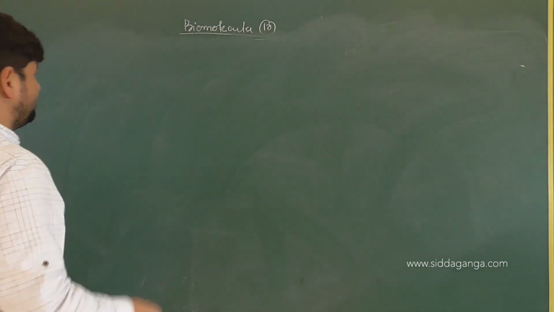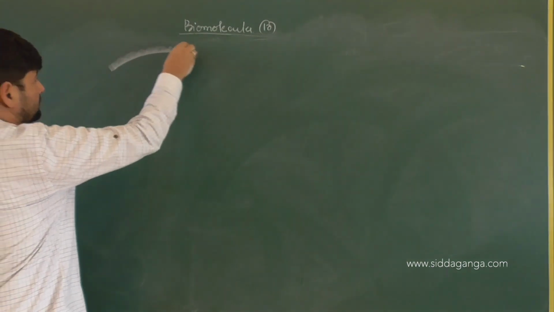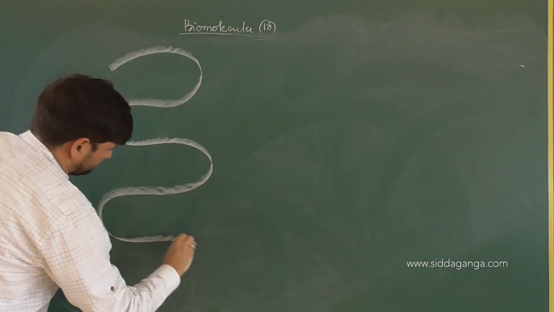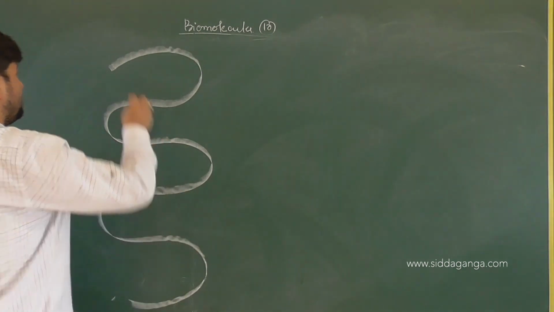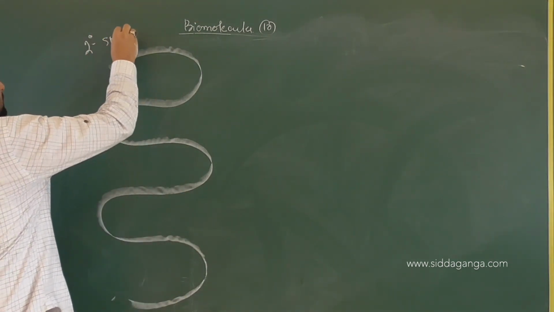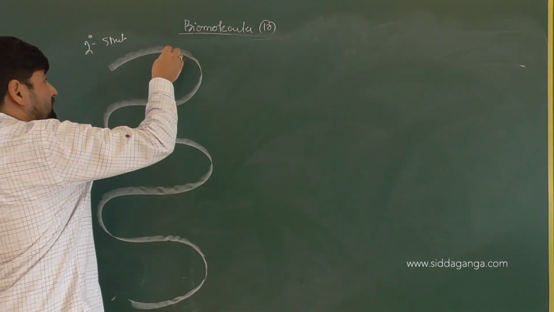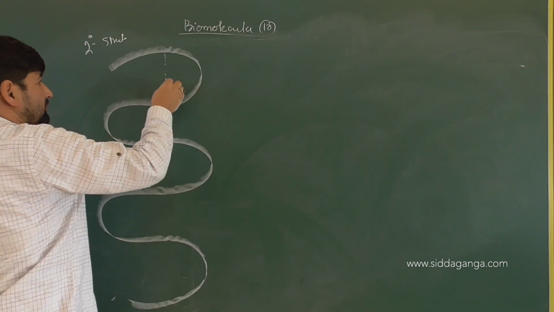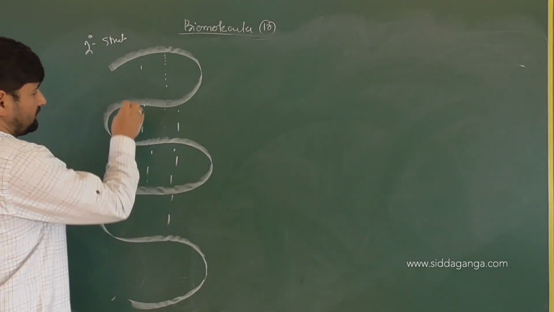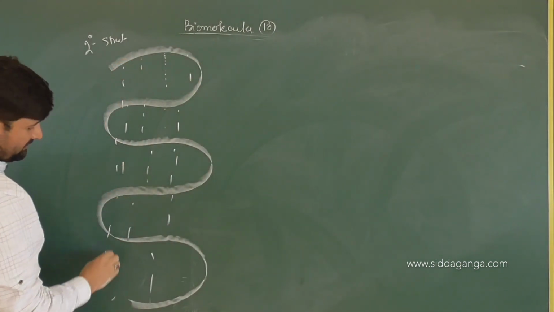Now understand it, children? So this is our secondary structure. Correct or not? I will mention these in terms of hydrogen bonds.